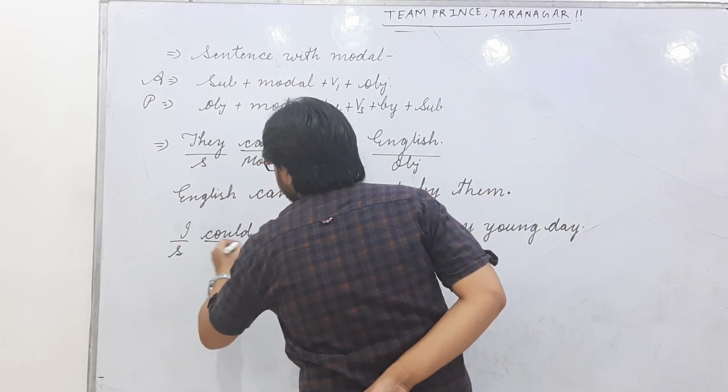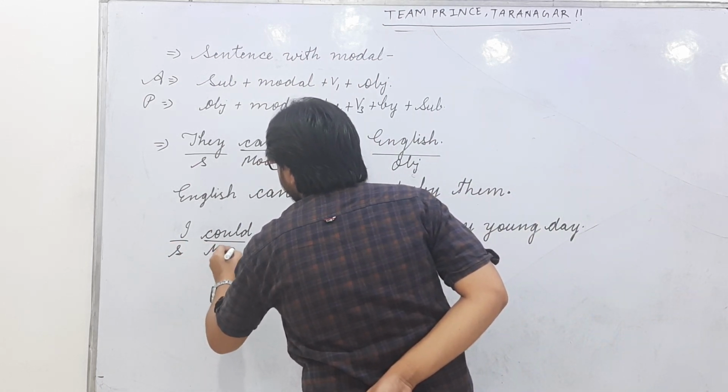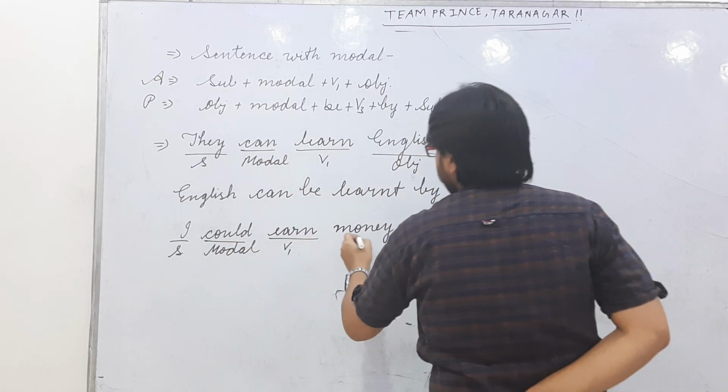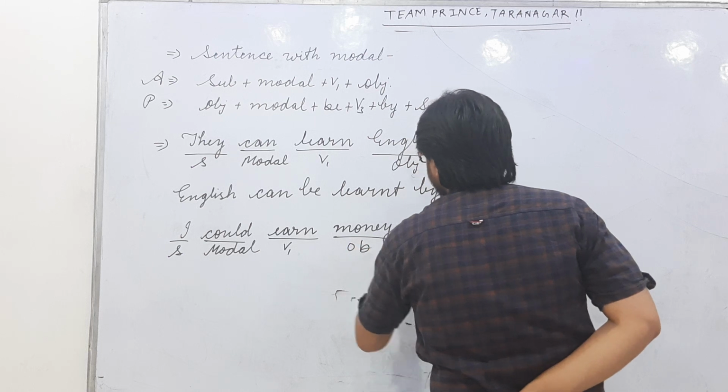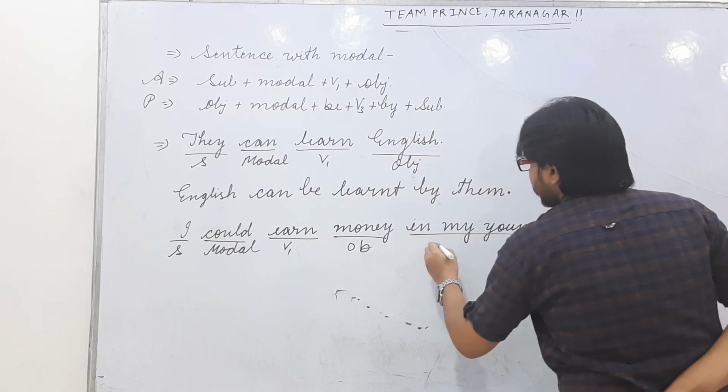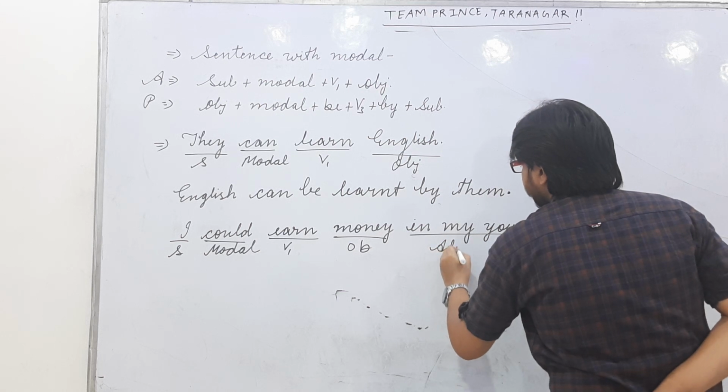I subject, could modal, earn verb first, money object, in my young days adverb of time.